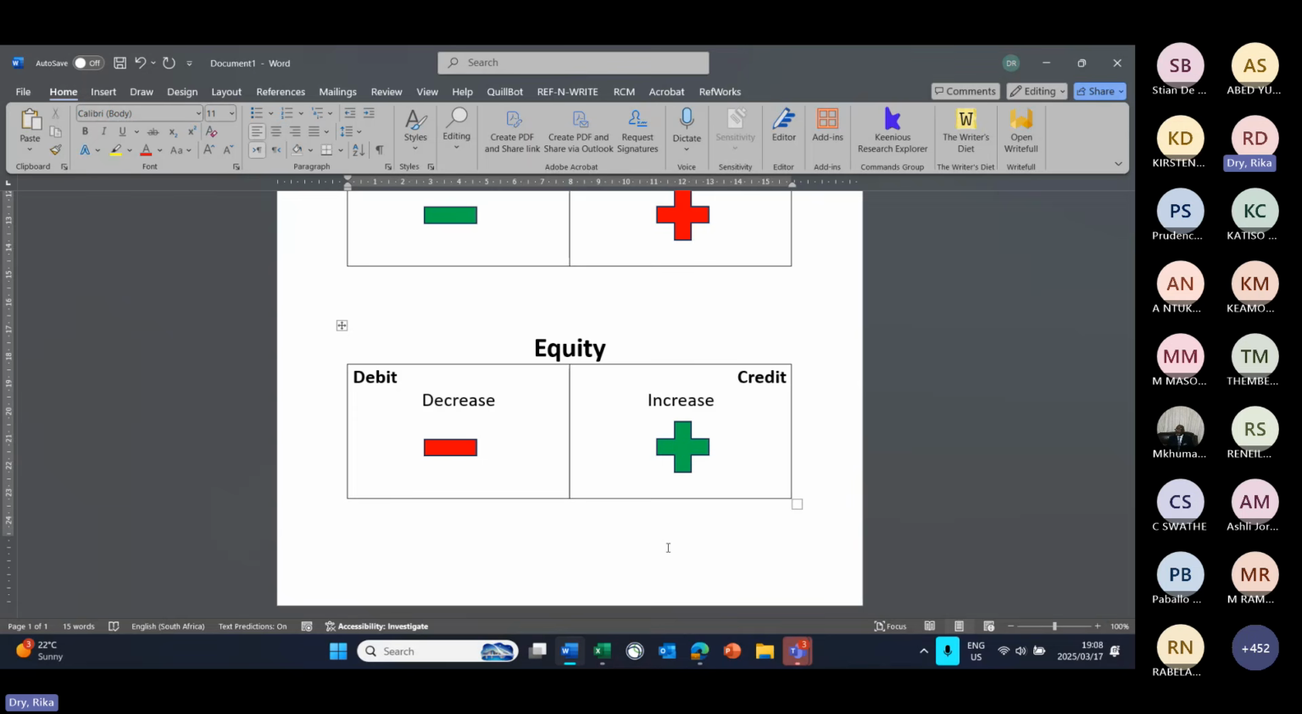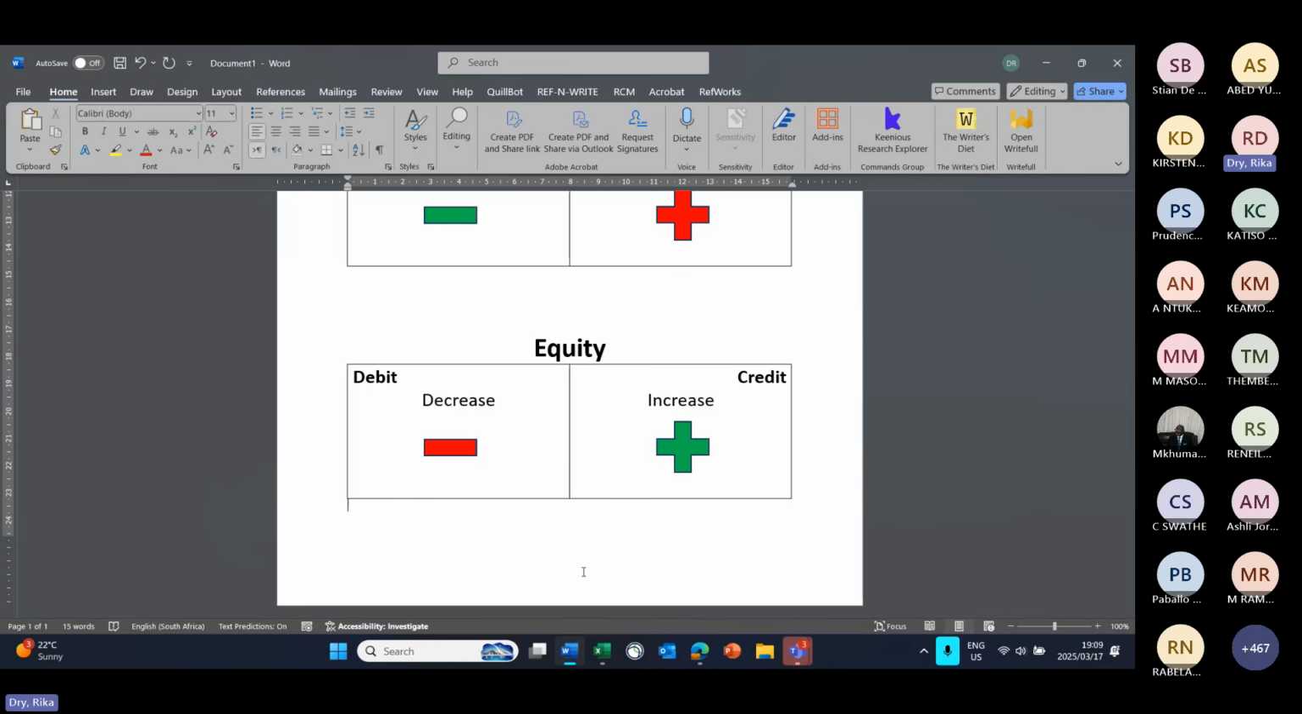Now, if the owner makes a capital contribution to the business, then it means that equity will increase, and that contribution will then be credited to the capital account, because equity increases here on the credit side. Drawings will be debited to the drawings account because it will decrease the equity of the business, and equity decreases on the debit side. Now, where it becomes a little bit more complicated is on income and expenses. Income and expenses also form part of equity.